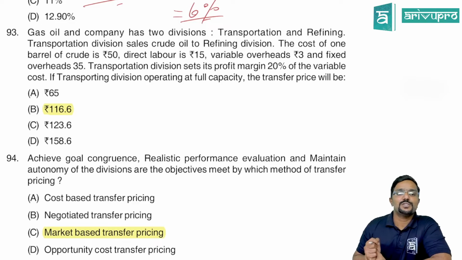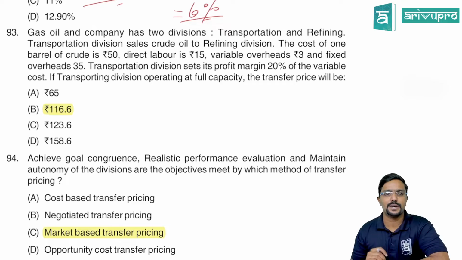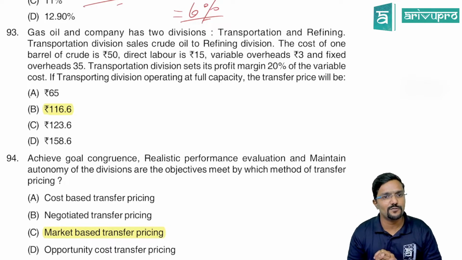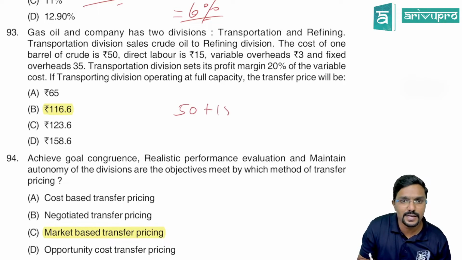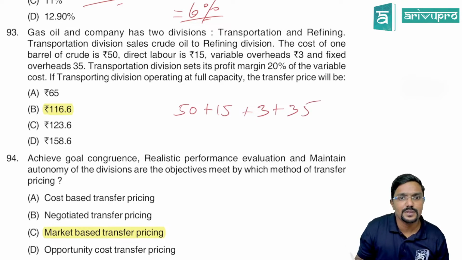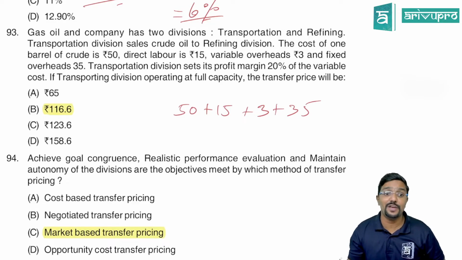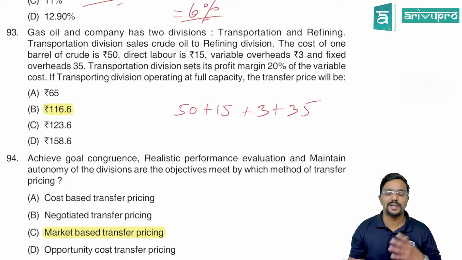Next, gas, oil and company has two divisions, transportation and refining. Transportation division sells crude oil to refining division. The cost of 1 barrel of crude is 50. Direct labor is 15, variable overhead is 3, fixed overhead is 35. Transportation division sets its profit margin at 20% of variable cost. If transportation division is operating at full capacity, the transfer price will be?